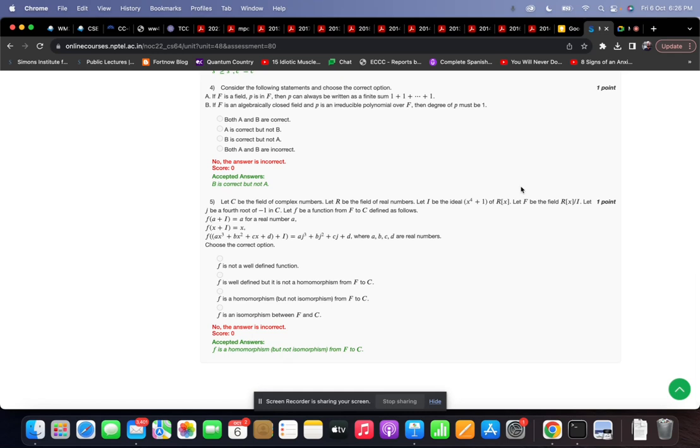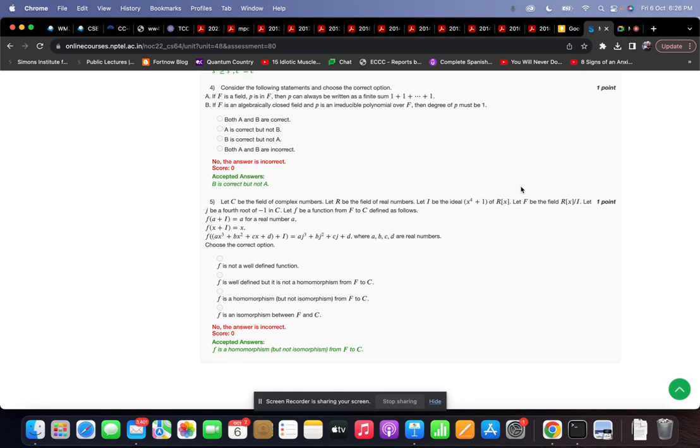Let C be the field of complex numbers. Let R be the field of real numbers. Let I be the ideal generated by the polynomial x to the 4 plus 1 in R[x].